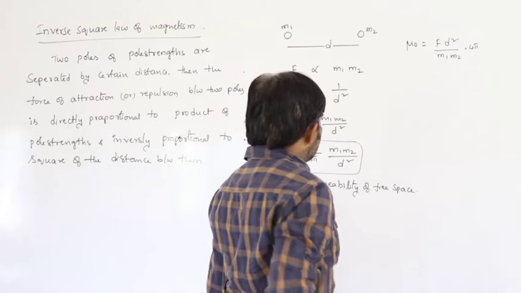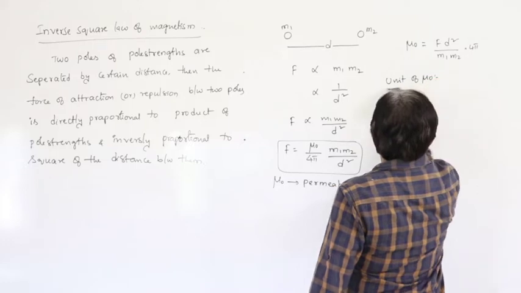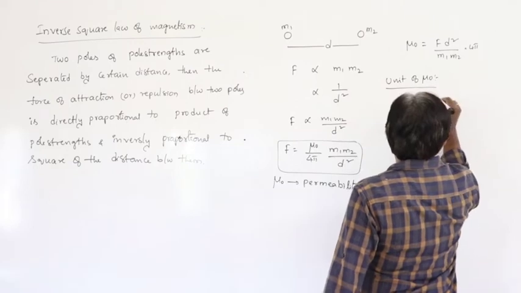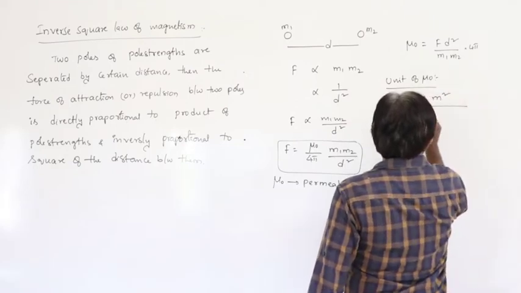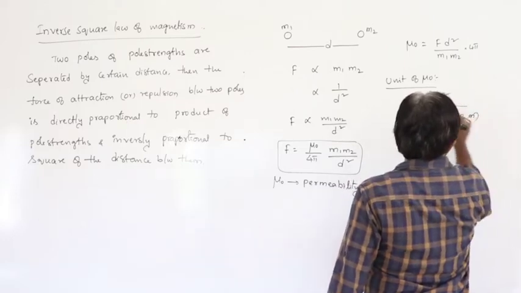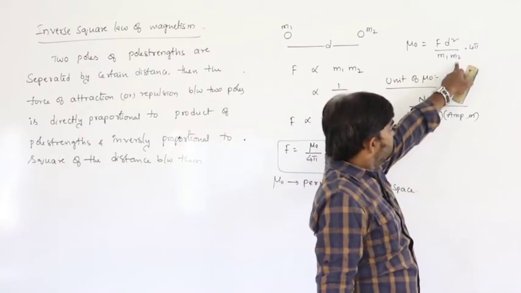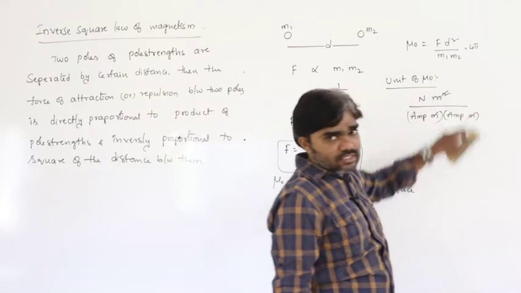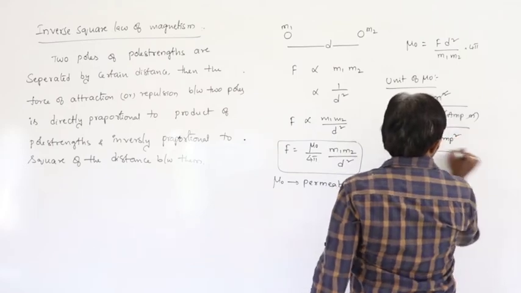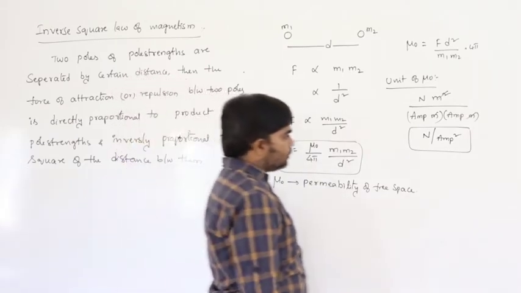F equals mu naught by 4 pi, m1 m2 by d square. Now the unit of mu naught, the unit of permeability. F is in Newton, d square is meter square, and the unit of pole strength is ampere meter, into ampere meter. So meter square gets cancelled. So that is Newton per ampere square. That is the unit of permeability, Newton per ampere square.